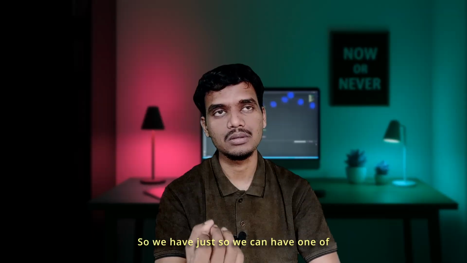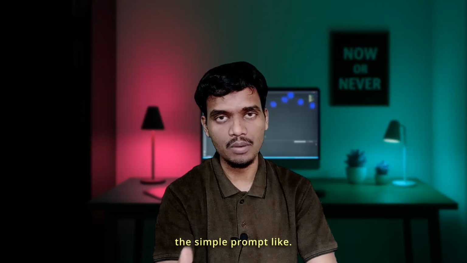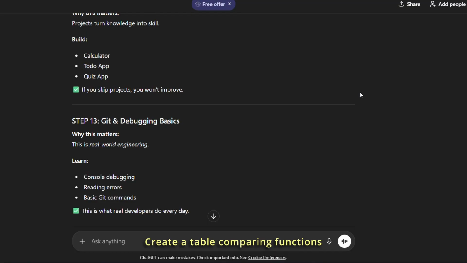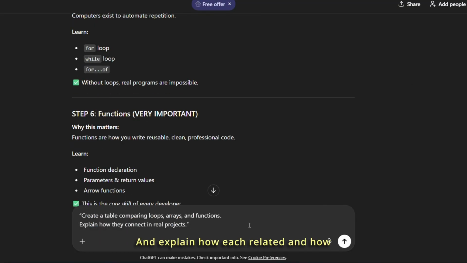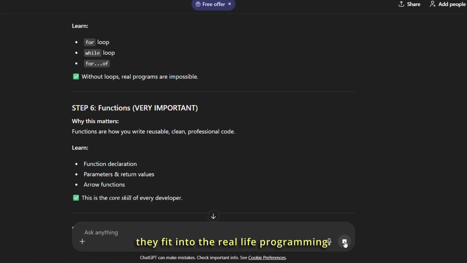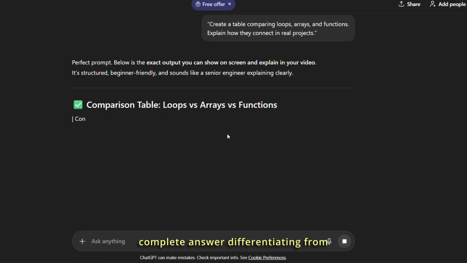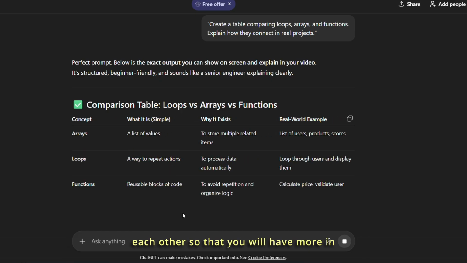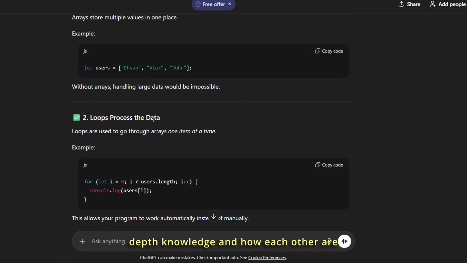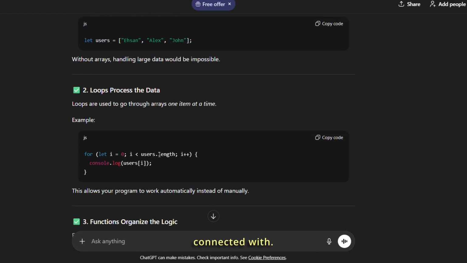So we can have a simple prompt like: create a table comparing functions, classes and objects, and explain how each is related and how they fit into real-life programming. This is now going to give you a complete answer, differentiating them from each other, so that you will have more in-depth knowledge of how they are connected, and it will help you understand more and remember it for a longer time.